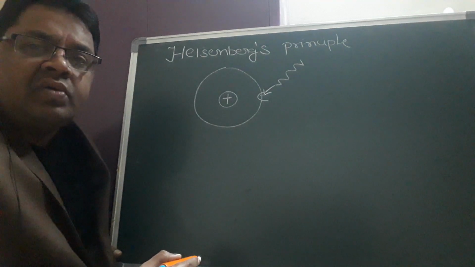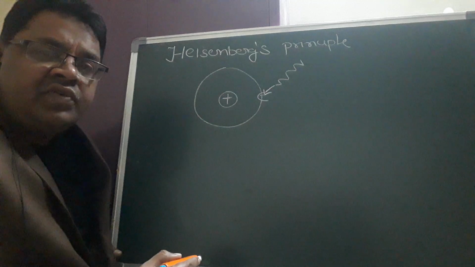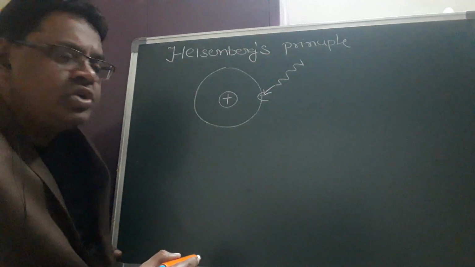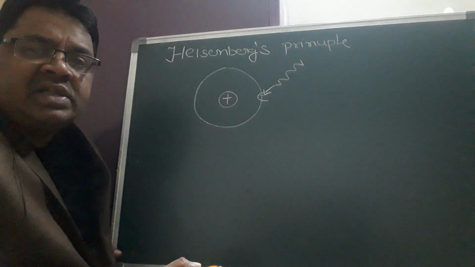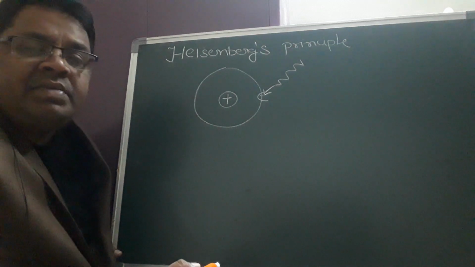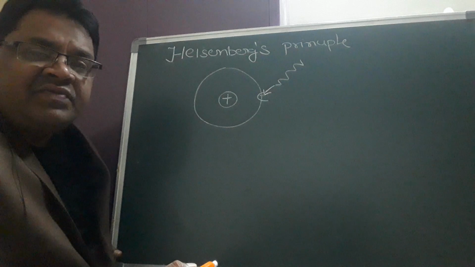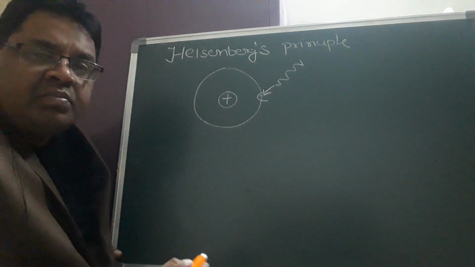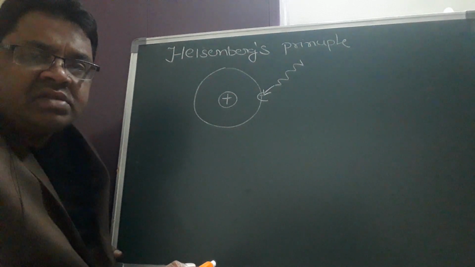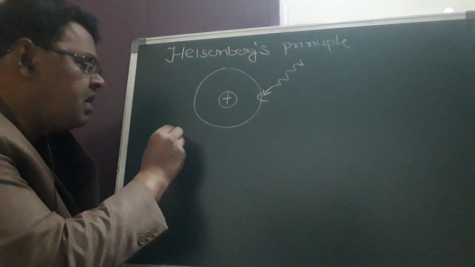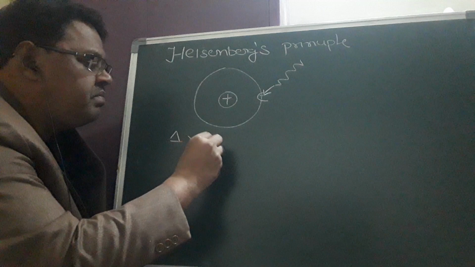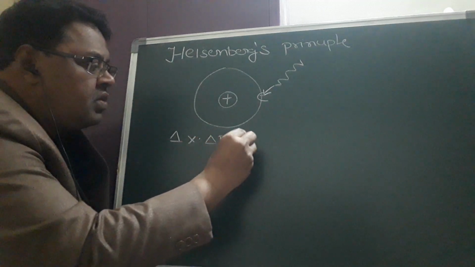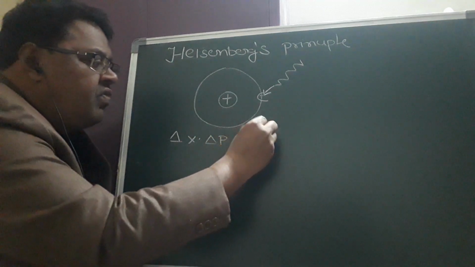But according to Heisenberg, if you calculate the exact position of the electron, the momentum or the velocity cannot be calculated; the value will be infinity. How can we prove the Heisenberg principle? According to this, delta x delta p is equal to h by 4 pi.